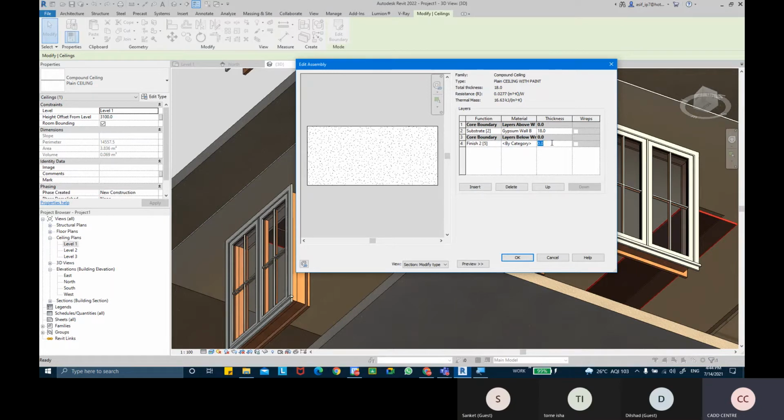Okay, so finish material, paint is a finish material. What thickness would you like to give to your paint? Maybe I'm going to give 1 mm thick, not much thick. Or maybe very less, 0.5 also you can give it. How thin you want to apply it? Let's give 0.5 only, not too much thickness I wanted.